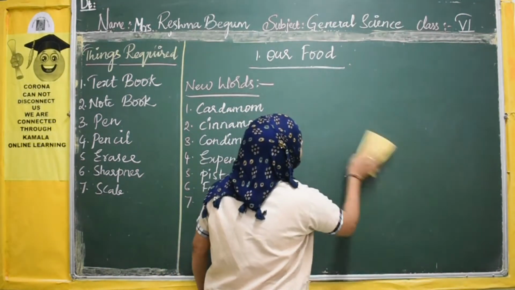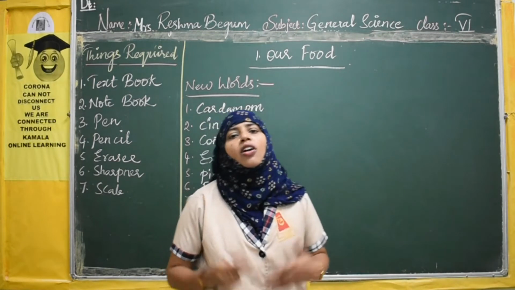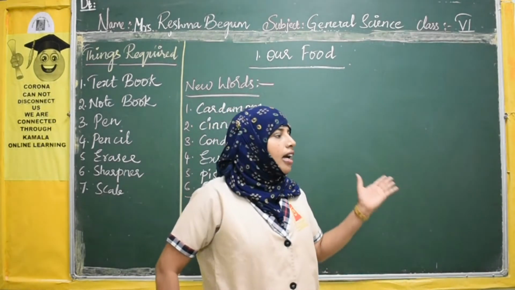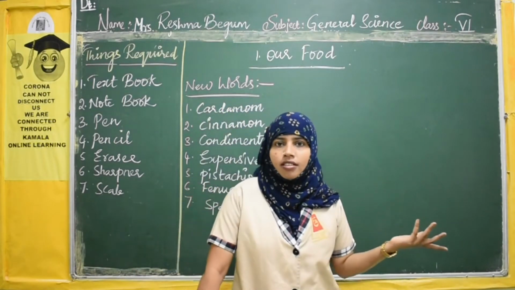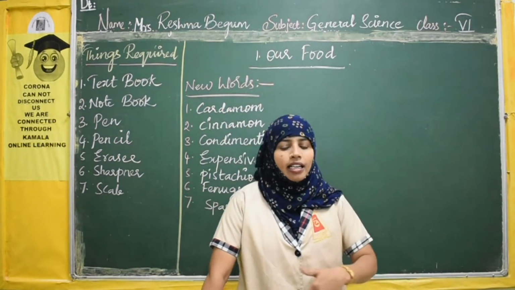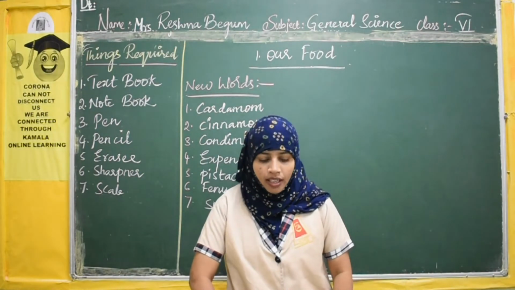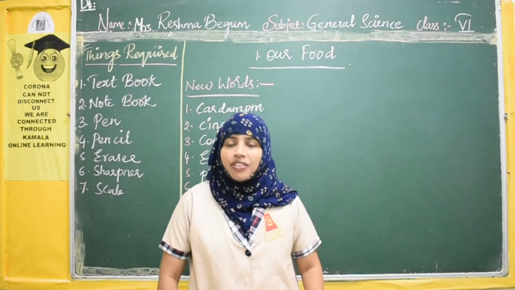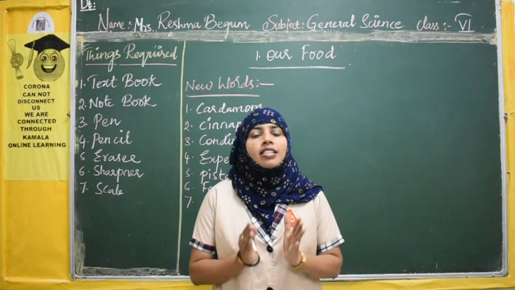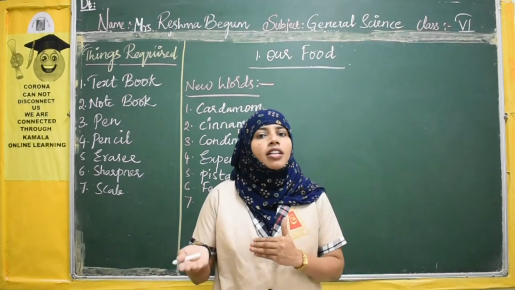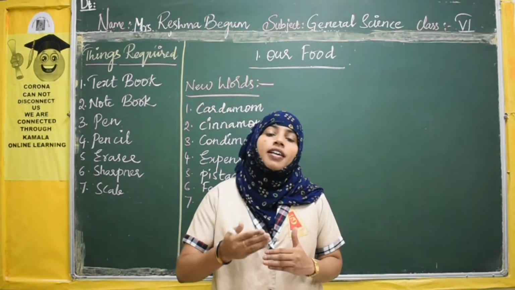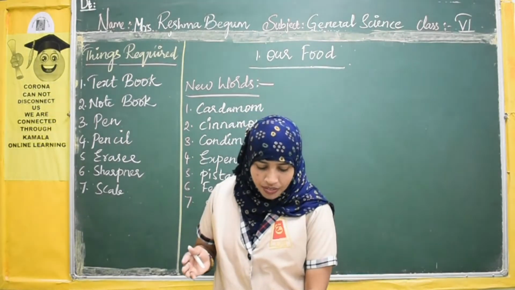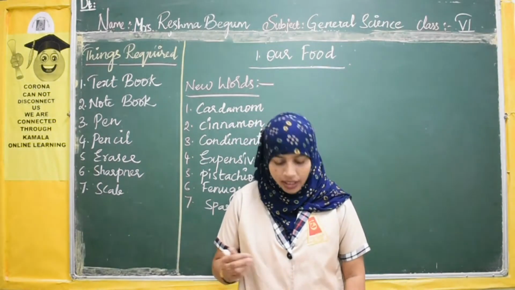So today, as already we have started our food lesson, we will have a small recap of the previous chapter, previous topic, and again we will continue with the next topic. I hope you understood yesterday's topic. Yesterday we discussed the importance of food, what the sources of food are, and what the ingredients required for making food are. So today we are going to start with the next topic, right?